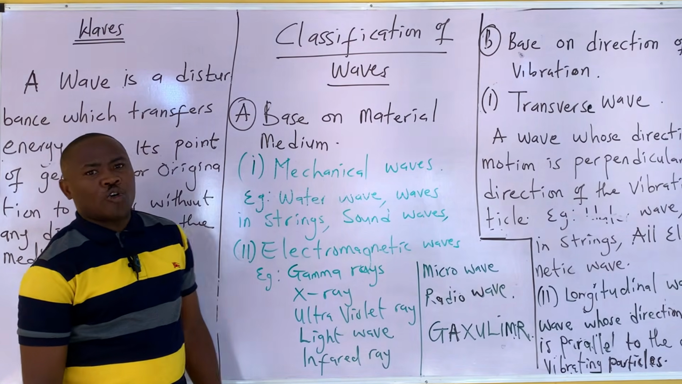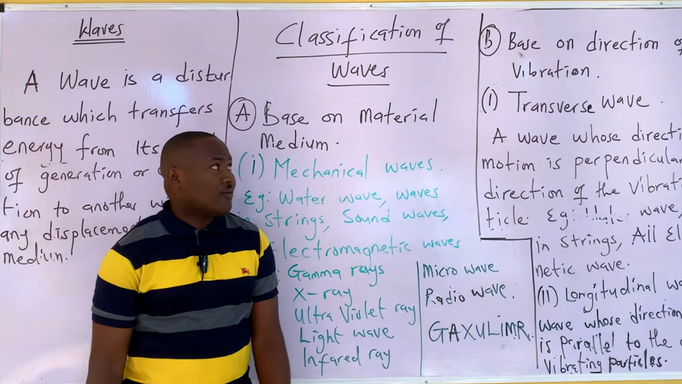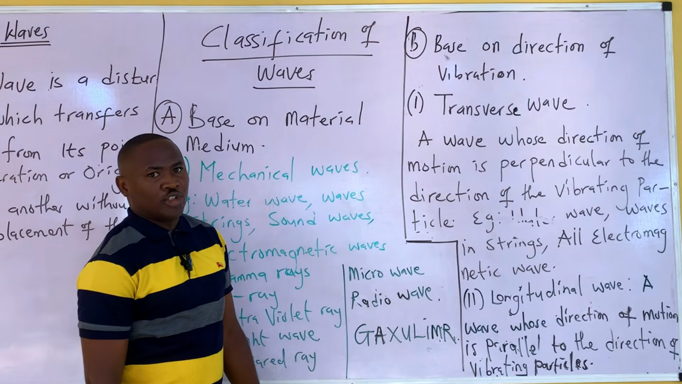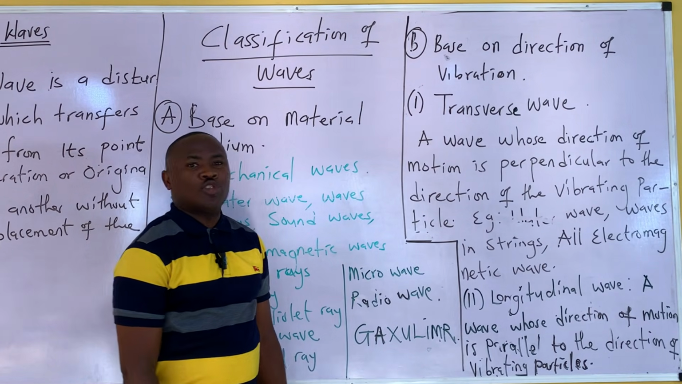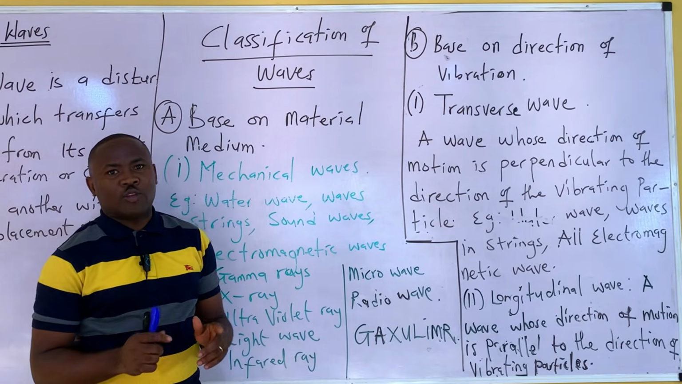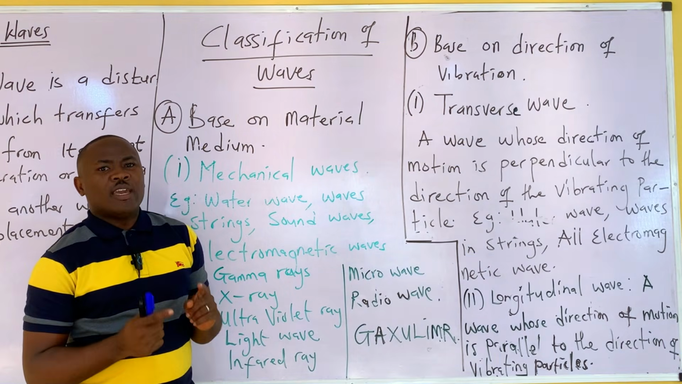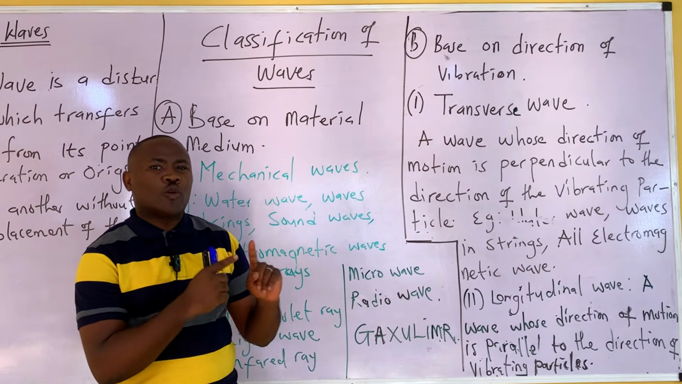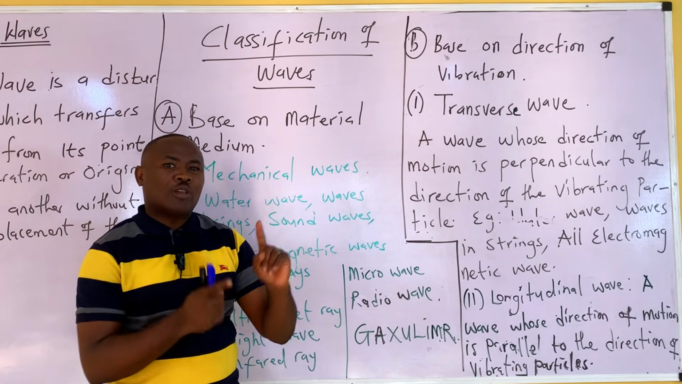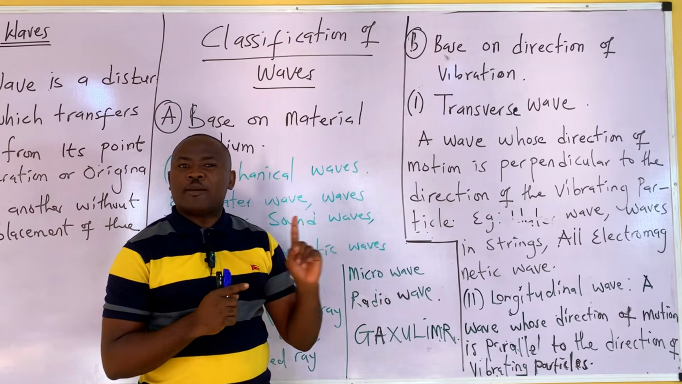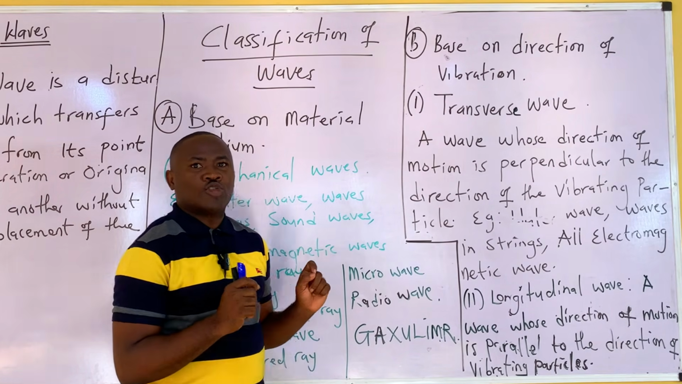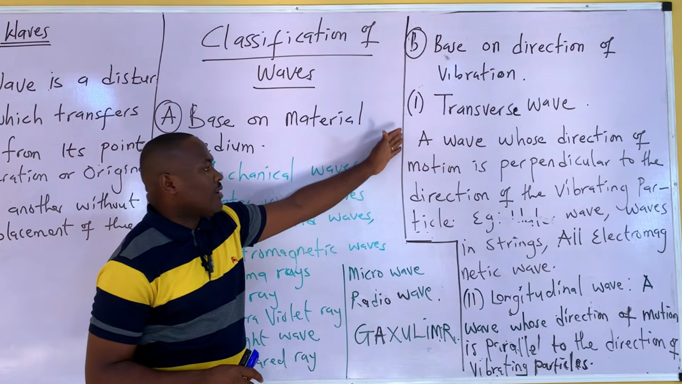So another form by which we can classify waves is based on the direction of vibration. Based on direction of vibration, we have first the transverse wave. What is a transverse wave? A transverse wave is a wave in which the direction of the wave is perpendicular to the direction of the vibration of the particles. I will show you a diagram to illustrate how a transverse wave looks.